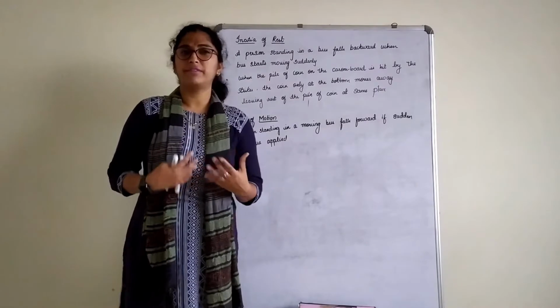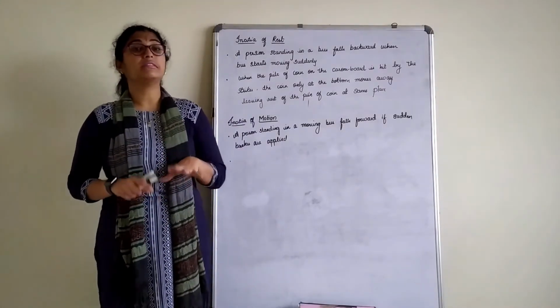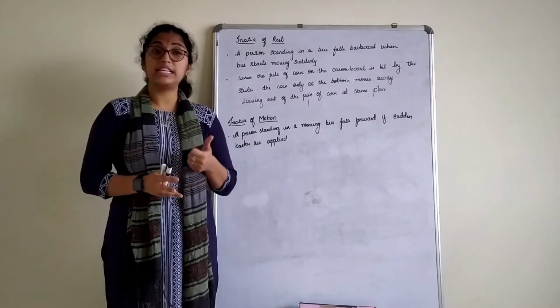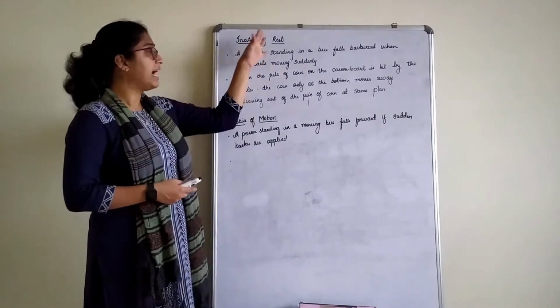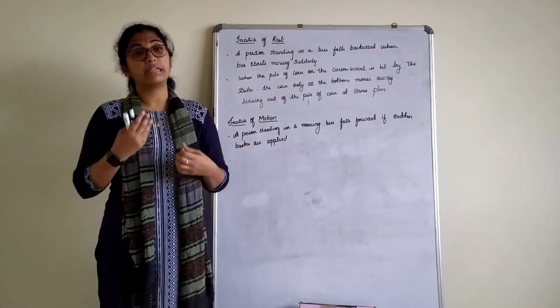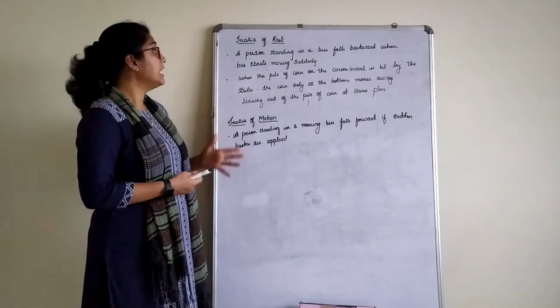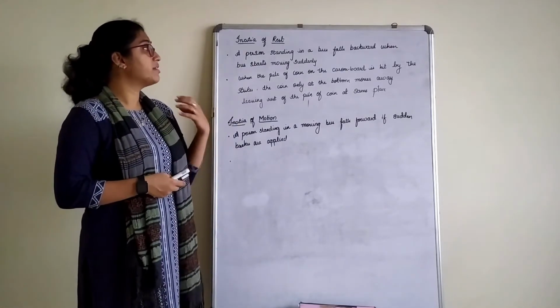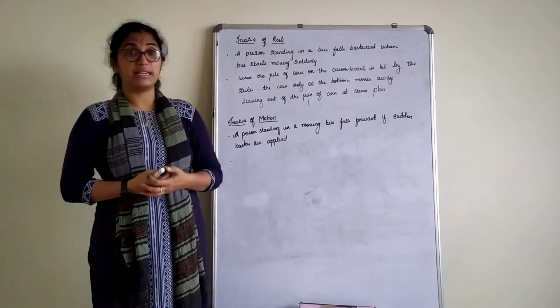There are some everyday life situations where we actually come across examples of Newton's first law, that is, inertia of rest and inertia of motion. I have just jotted down a few examples. You can always refer to the book or any other sources for many more examples. A person standing in a bus falls backward when the bus starts moving suddenly.